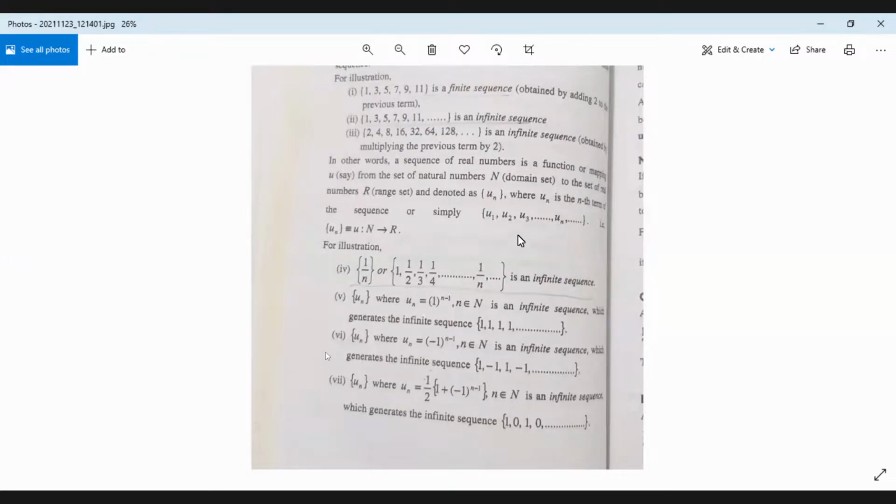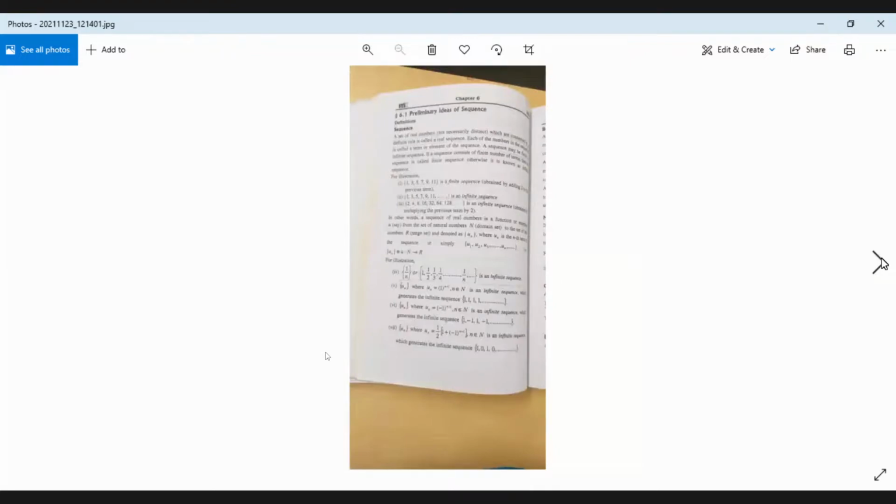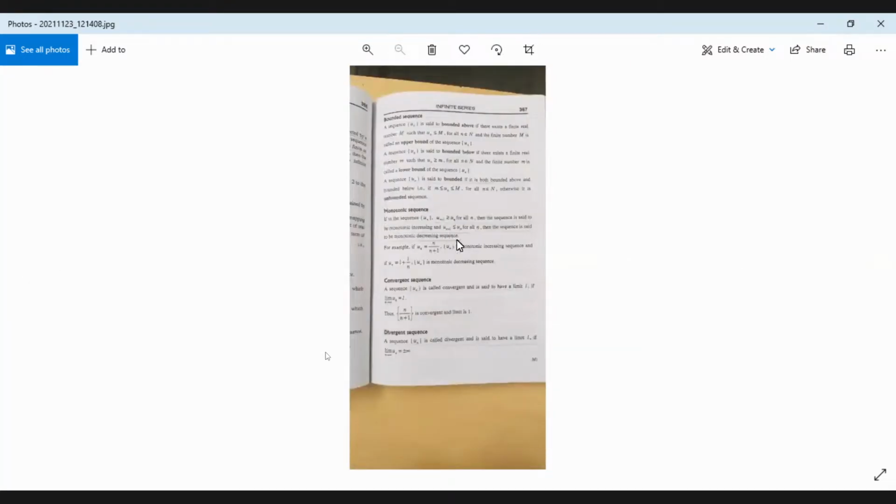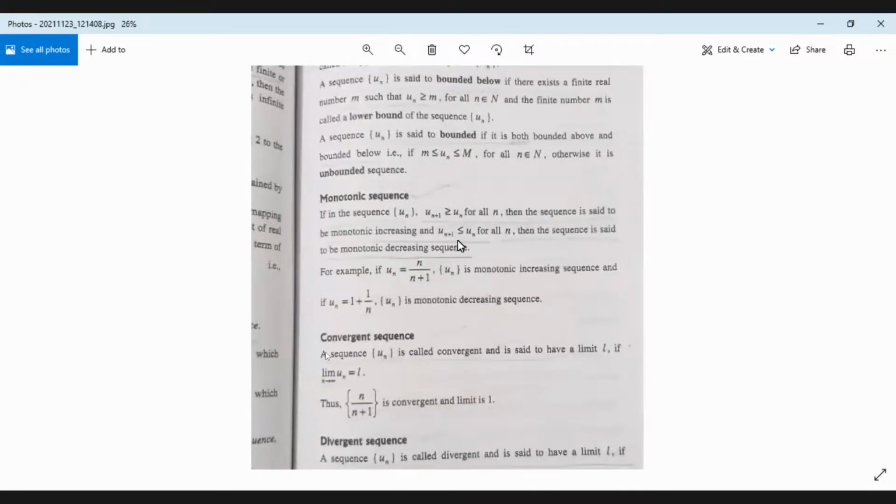Similarly, suppose we have a sequence 1, 2, 3, 4, 5, 6 up to infinity. Then all the terms of that sequence are greater than or equal to 1. That's why, in that case, 1 will be a lower bound of the sequence. If a sequence is bounded below as well as bounded above, that means if you can find a lower bound as well as an upper bound for a sequence, then we call it a bounded sequence.